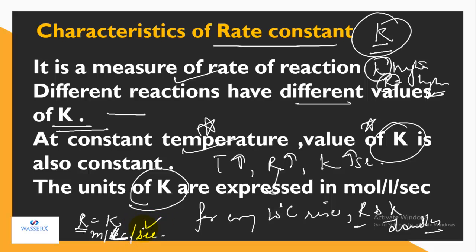So the general unit used to express concentration is moles per liter, and time is specified in seconds. But the unit varies from reaction to reaction, because we have to consider the moles involved in it. But generally, the units used are concentration in moles per liter and time in seconds.